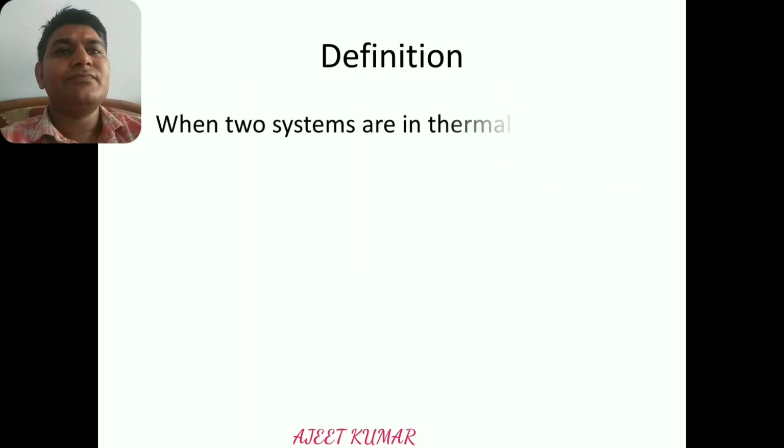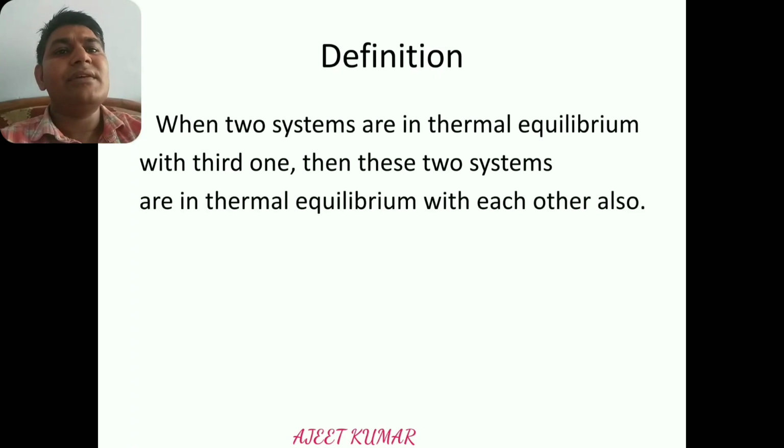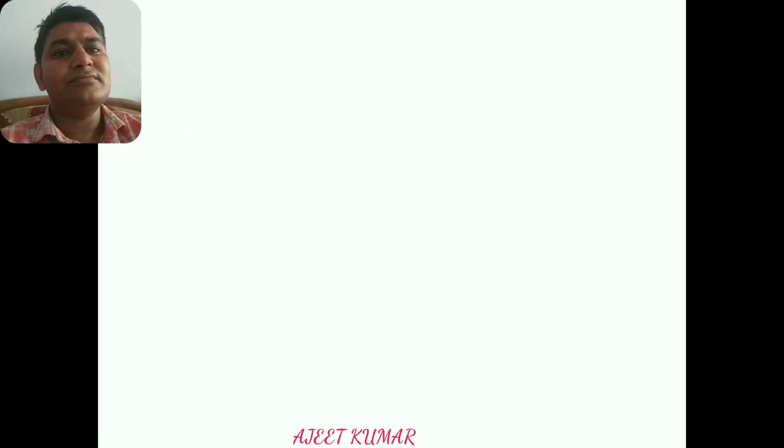Definition. When two systems are in thermal equilibrium with a third one, then these two systems are in thermal equilibrium with each other also.